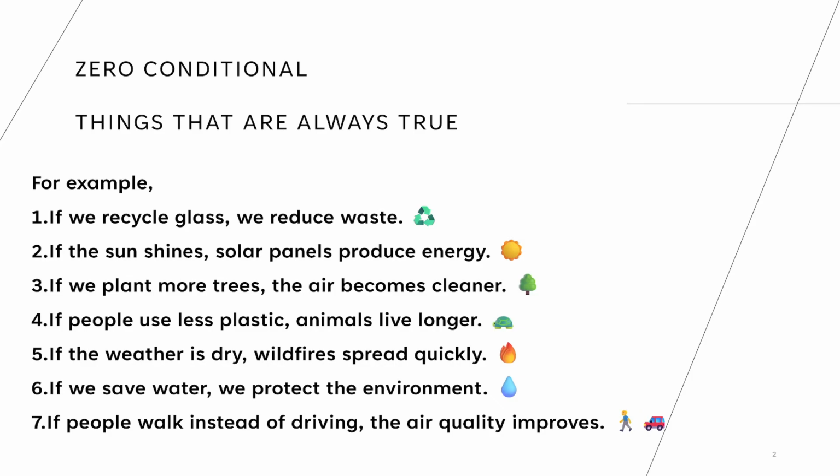We use the grammar zero conditionals for things that are always true. For example, if we recycle glass, we reduce waste. If the sun shines, solar panels produce energy. If we plant more trees, the air becomes cleaner. If people use less plastic, animals live longer.